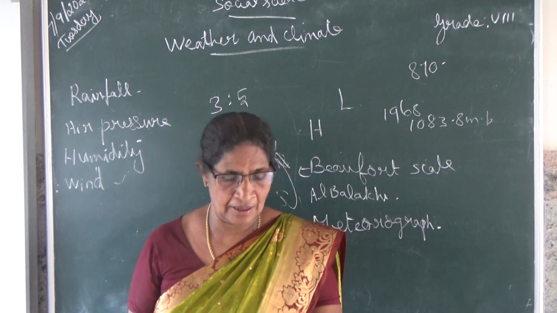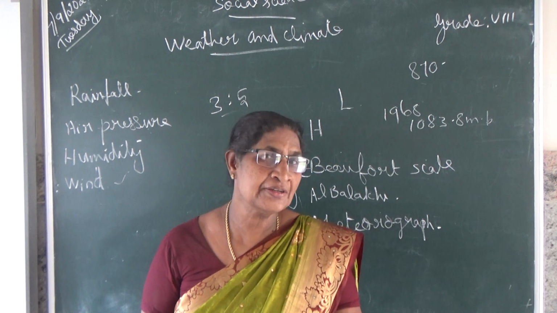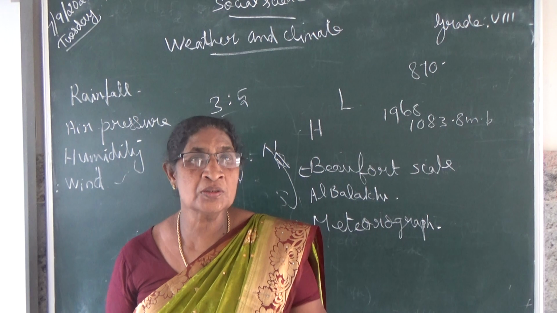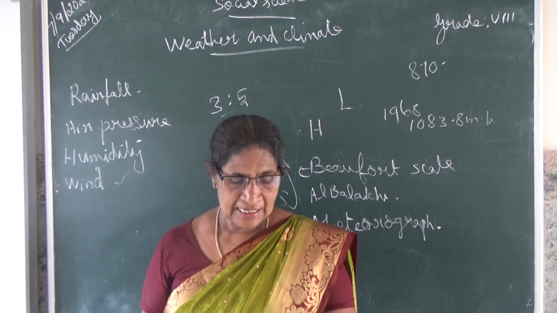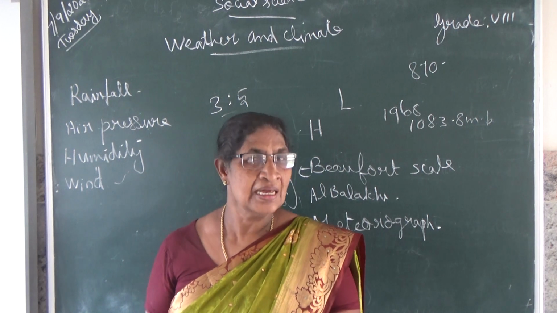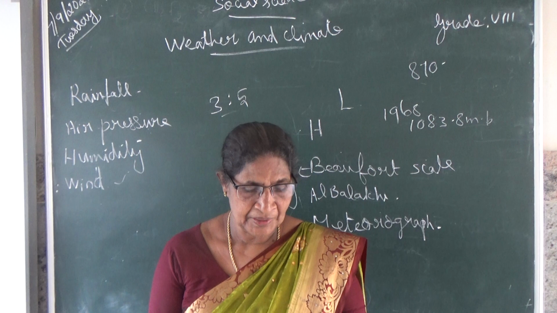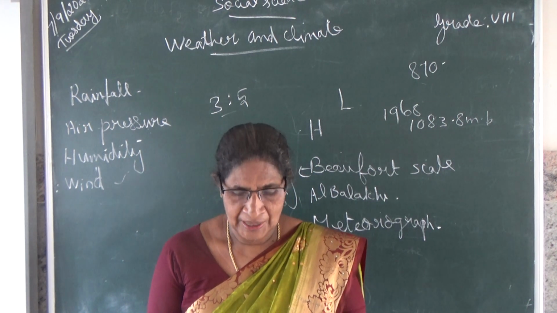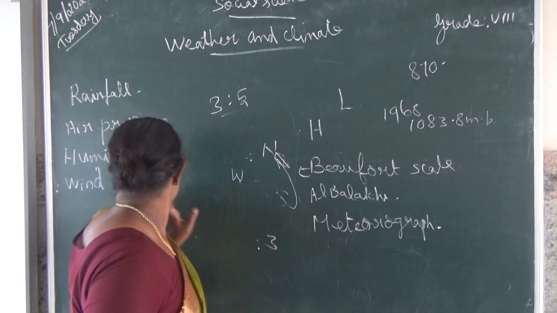South America. Also Congo, Sumatra, Indonesia and Malaysia are the least windy places on the earth. Okay, so this much only about wind.